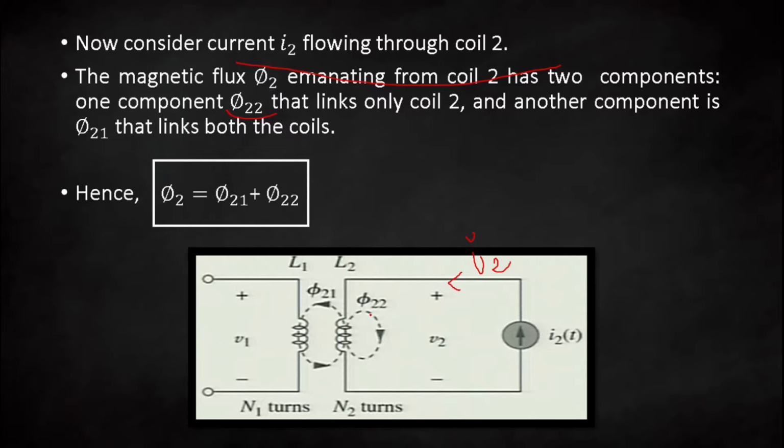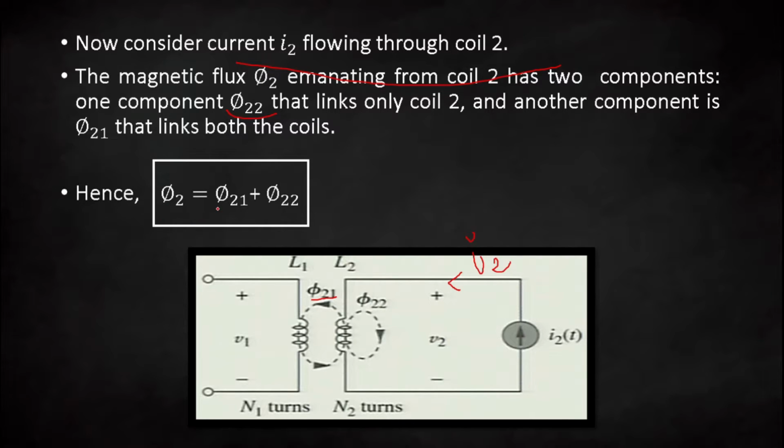The other component is phi 21, which links both coils, coil number 1 and coil number 2. So we can write the total flux phi 2 when the current is flowing in coil 2 as phi 21 plus phi 22. It is the same as before.